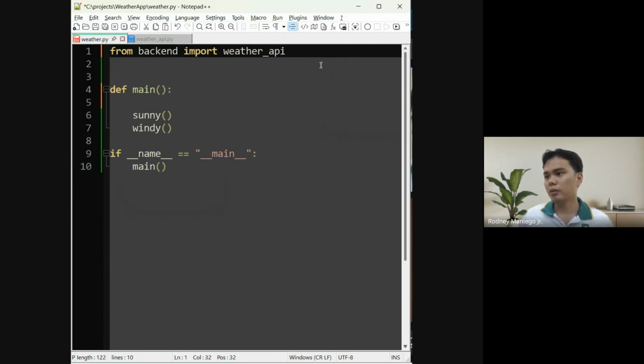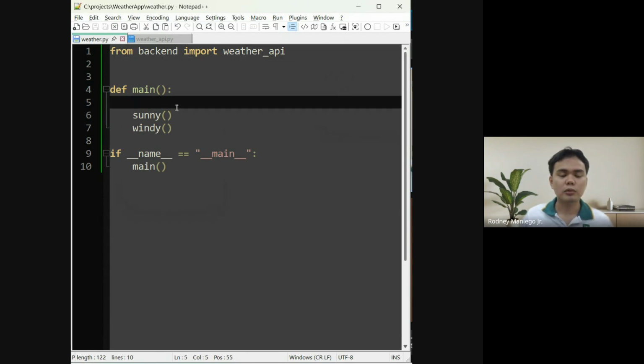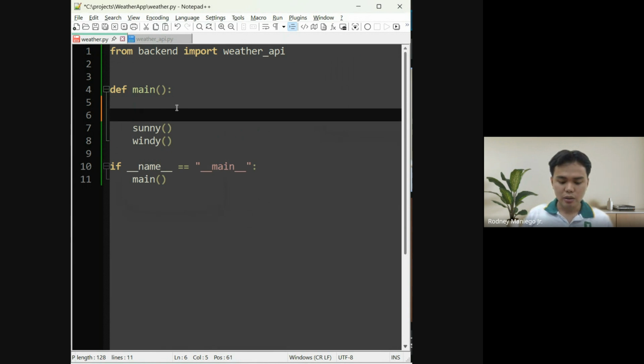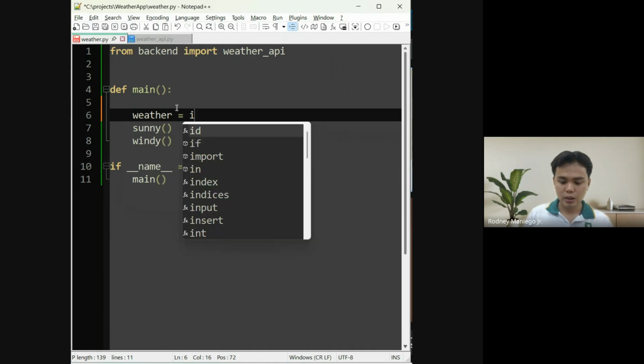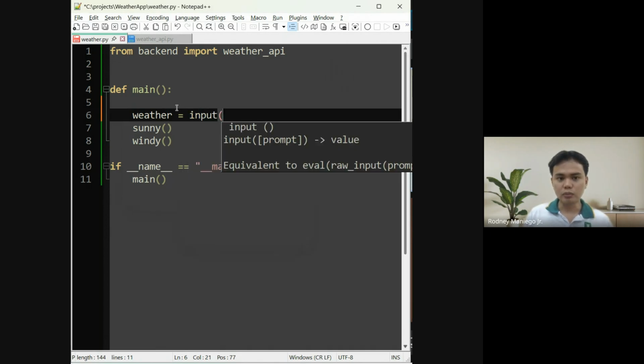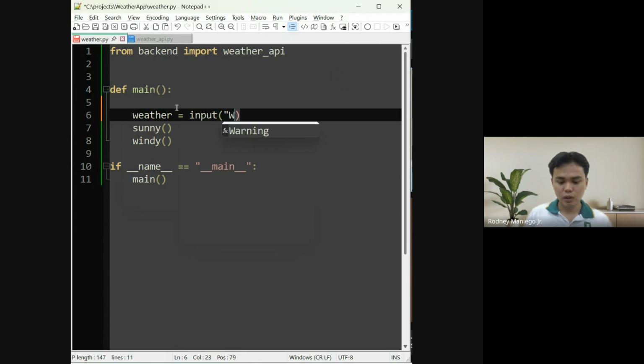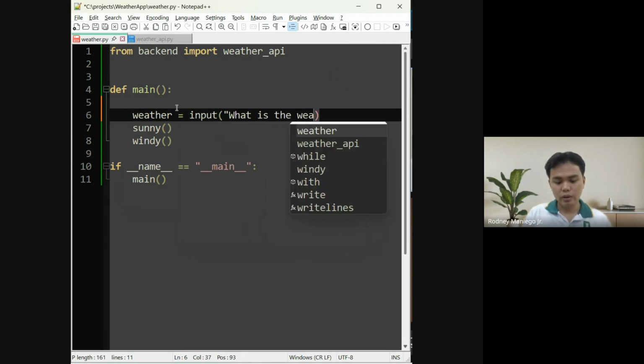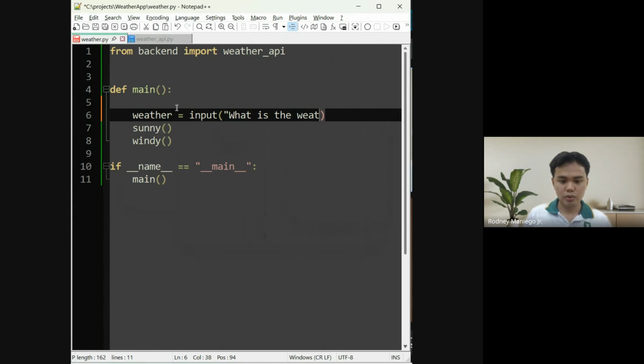So import everything from backend, import weather API. Let's ask the user for the weather: weather equals input, what is the weather today?